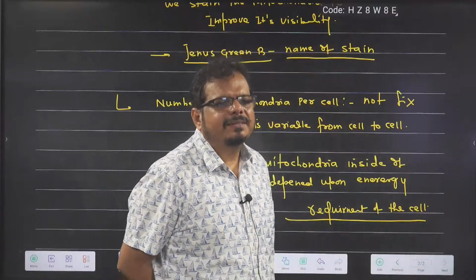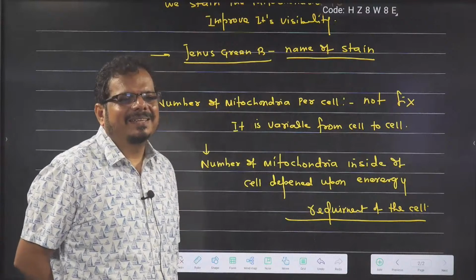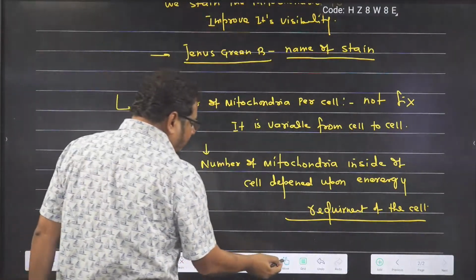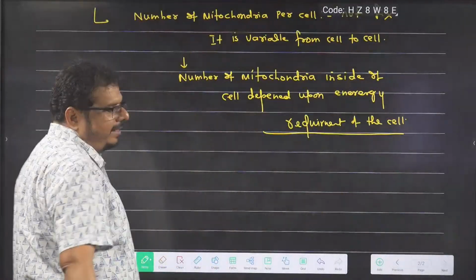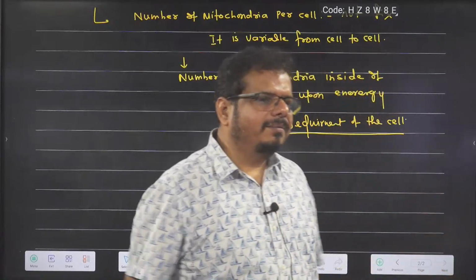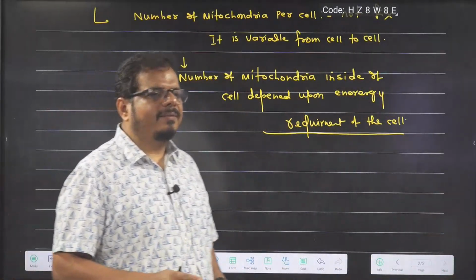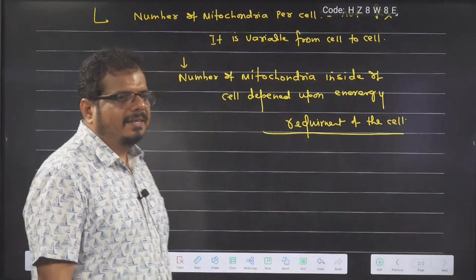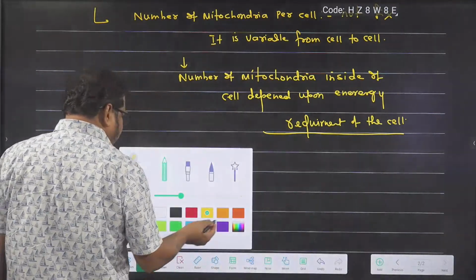Done? Food vacuole I already told, there was one line to say in the very beginning. So the number is not fixed. It is variable from cell to cell. The cells which are more active have more number of mitochondria, and those which are less active have less number of mitochondria. Got the idea? Don't worry, I will recap. Now I am just moving ahead.